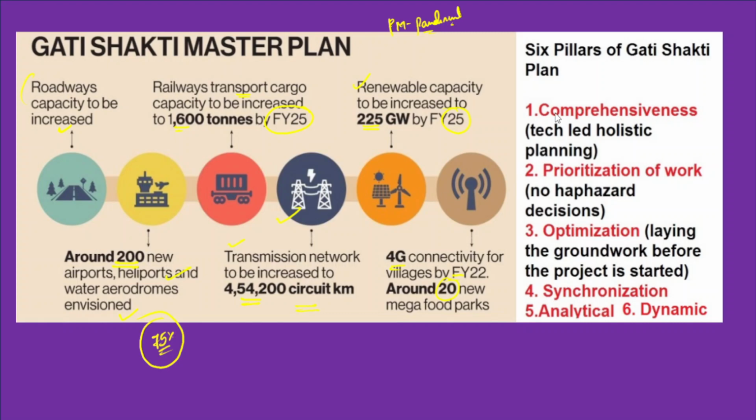So the first pillar is comprehensiveness and tech-led holistic planning into it. Okay, so this is the first pillar of the Gati Shakti National Master Plan. The second pillar is prioritization of work. So no haphazard decisions, no quick decision making, but decisions which should be based on evidence, data-driven policy making.